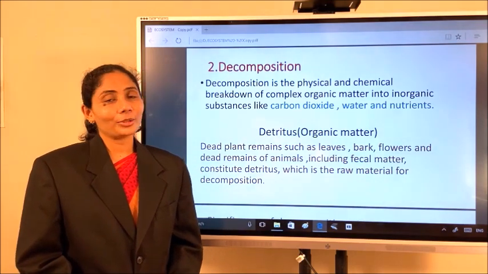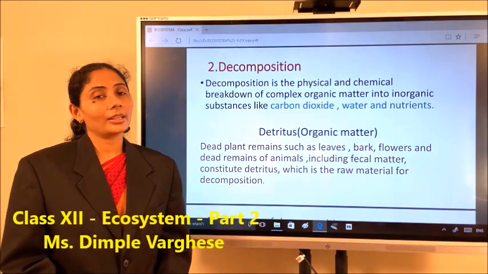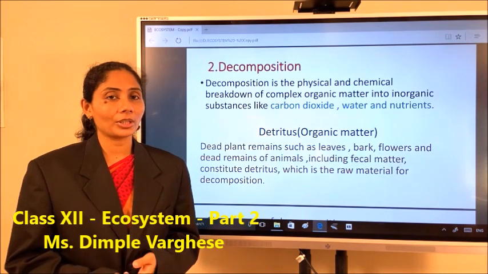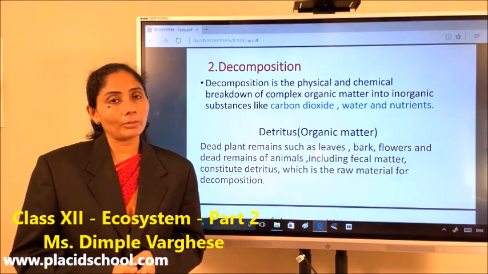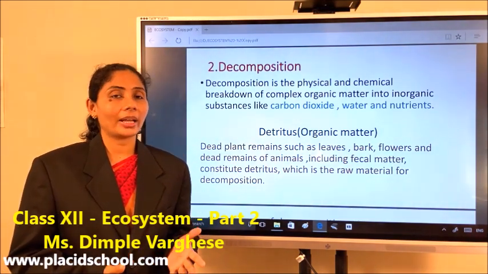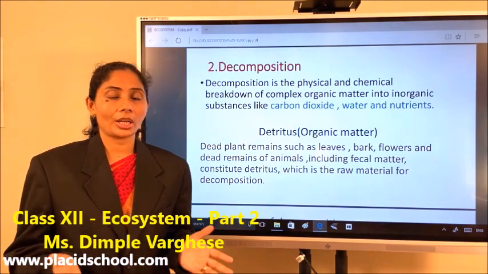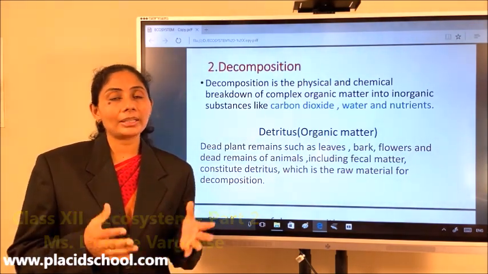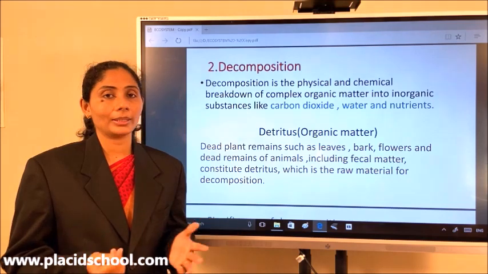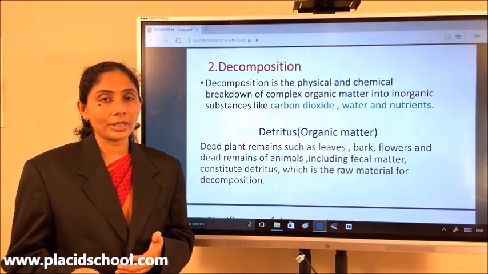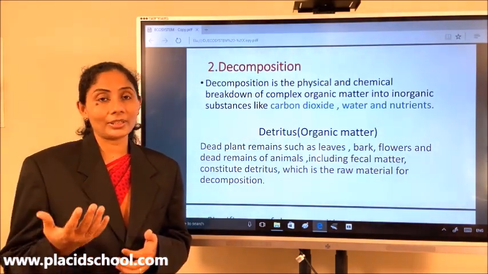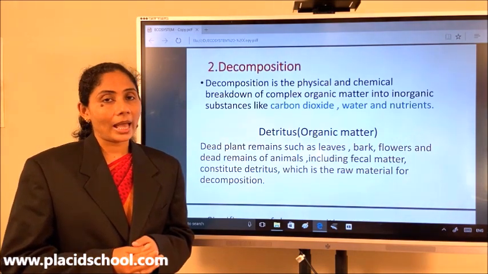Students, today we are going to discuss the other two important functions of the ecosystem. If you remember, in the last class we discussed the introduction to ecosystem, that is, the definition of ecosystem. We spoke about the components of an ecosystem, the physical structure of an ecosystem, and the functions